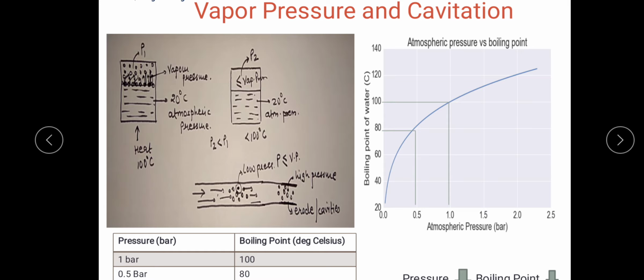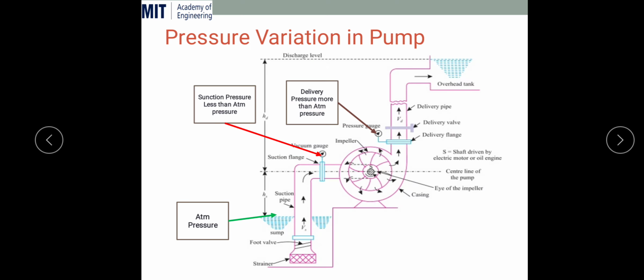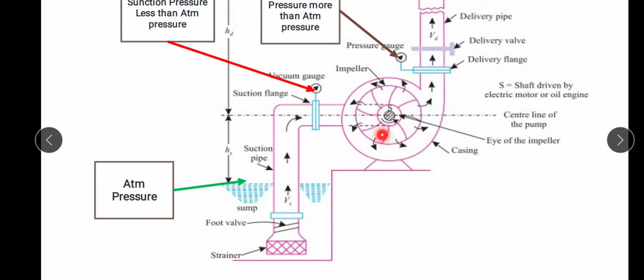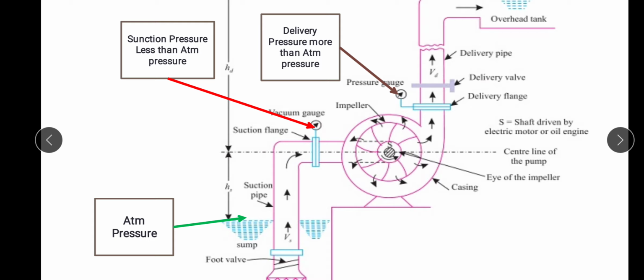Now in connection with our topic, that is centrifugal pump, there are many points in the centrifugal pump at which the pressure of the water falls below the atmospheric pressure, and it is near to the vapor pressure of the water, because basically the centrifugal pump is working with water. It's a hydraulic pump in our case. So we need to understand at which point the pressure is below the atmospheric pressure.